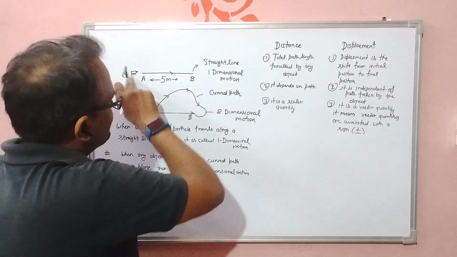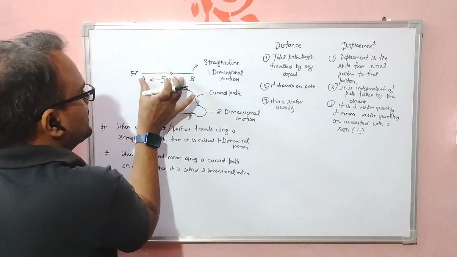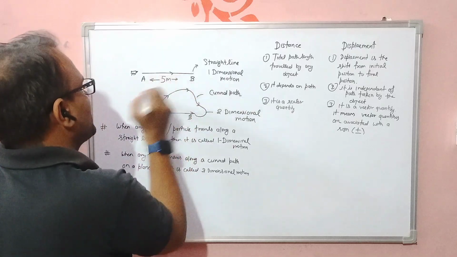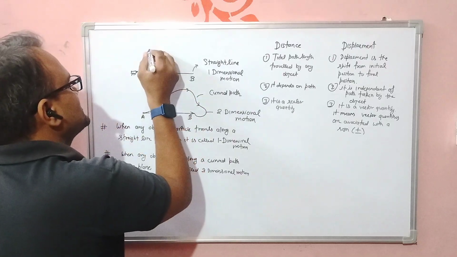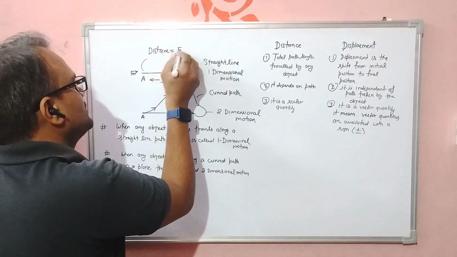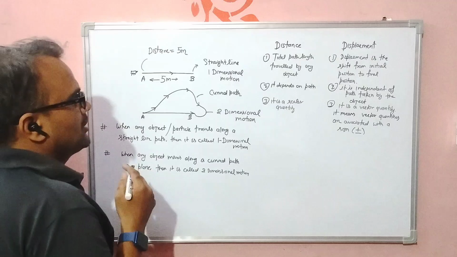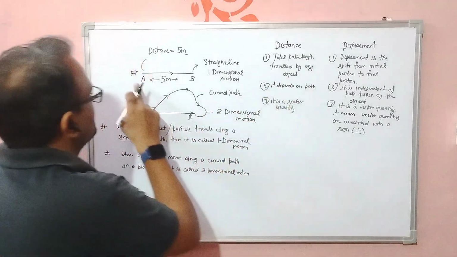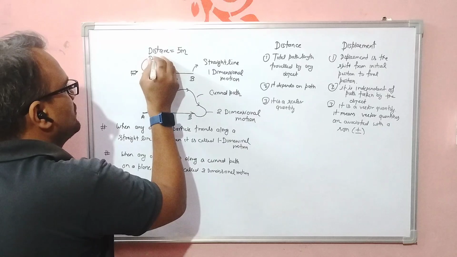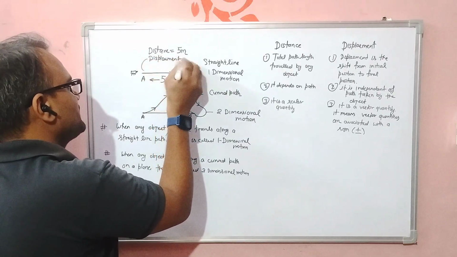The insect is traveling along a straight line, so the total path length taken by this insect is 5 meters. So in this case, distance is equal to 5 meters. If we talk about the displacement for this particular case, then displacement is also equal to 5 meters.